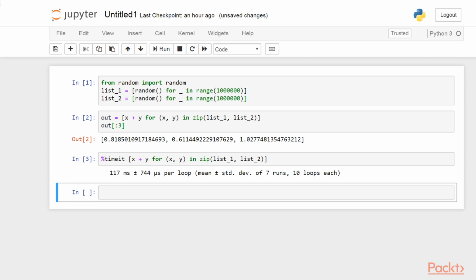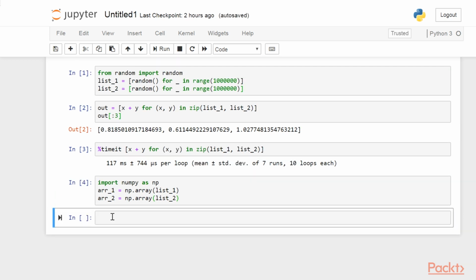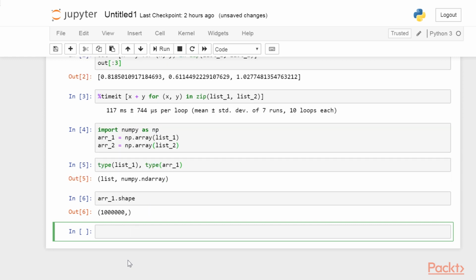Now we perform the same operation with NumPy. The np.array function can convert a Python list into an ND array. Although list1 and array1 contain the same data, they don't have the same data type. In the next line, continue writing: type(list1), type(array1), array1.shape, and array1.dtype.